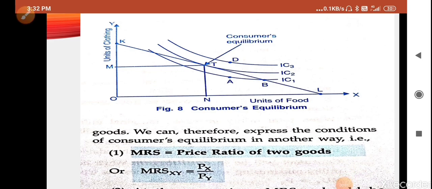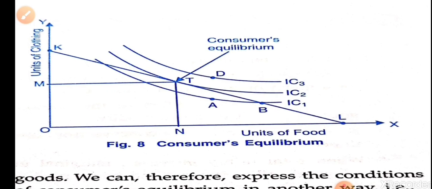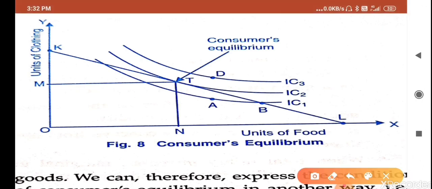So in this given diagram in your book, this is figure number 8 on page number 47. We have taken the budget line, which is KL. This is showing the budget line, and then we are going to discuss IC1, IC2, IC3. These are the indifference curves.